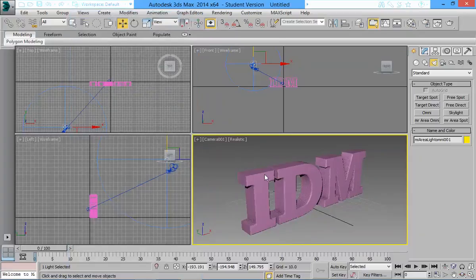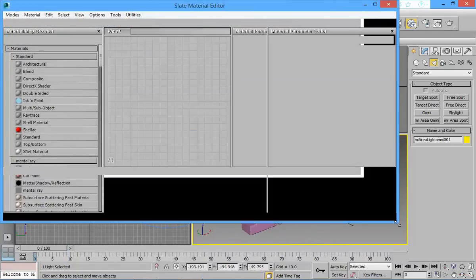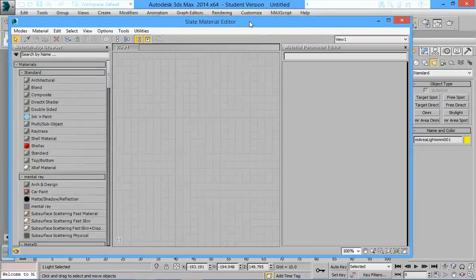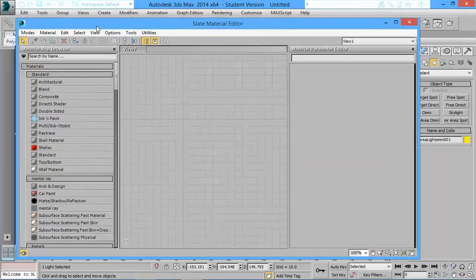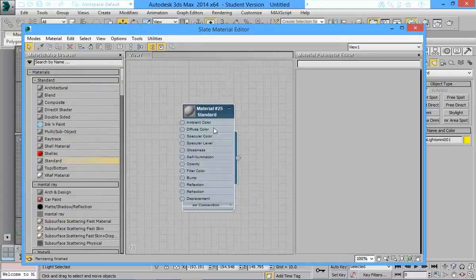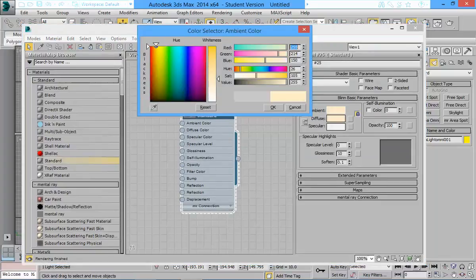There are two modes to use this material editor. You better get used to the new one because that's what everybody uses. Now we wanted to add a material, so what I did was I went into a standard material, and when we do our shield, we look at multi-sub object as well. So I just double clicked on standard. I double clicked on the material, so it comes up here. The material had a base color. I gave it a nice golden color.